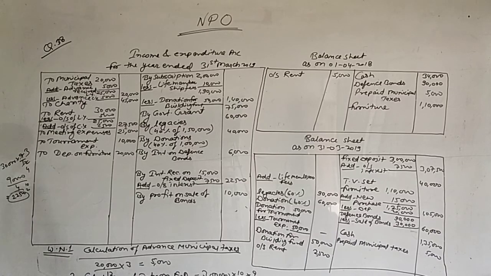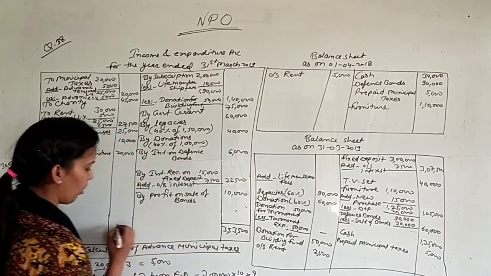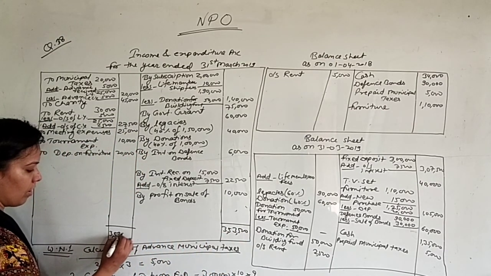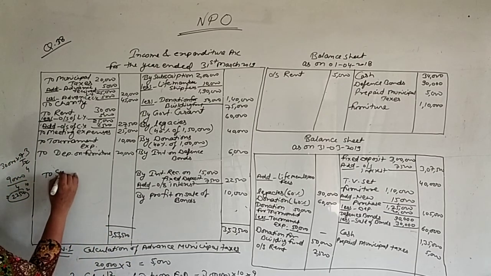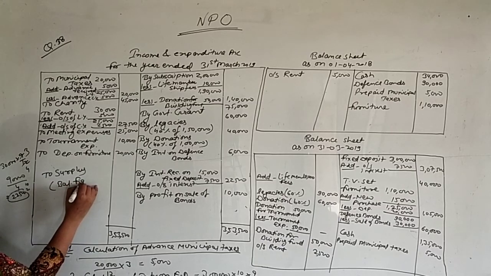Check again, is there any item left? I think no, so now we will total all the accounts and find the balances. First of all, do the total of the income and expenditure account. The credit side will exceed to 3,53,500. This is the total of the credit side. Out of this total, deduct all the items, then you will get the surplus. It will be your balancing figure.